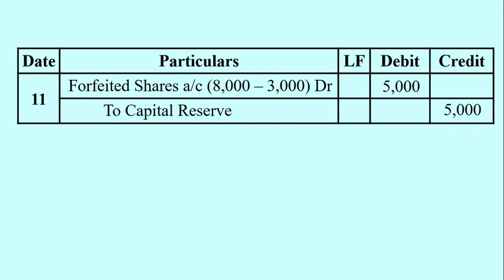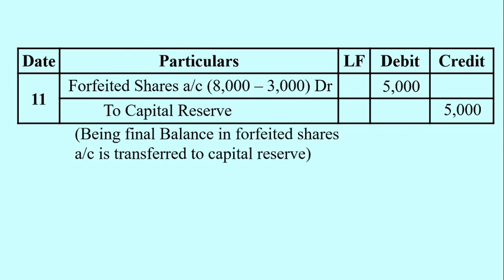This 5,000 rupees can also be obtained by preparing a separate ledger account with respect to forfeited shares account. If you prepare a forfeited shares account separately and post the entries of forfeited shares account, then the ultimate balance you will obtain is 5,000. The narration to be recorded for this entry is being final balance in forfeited shares account is transferred to capital reserve.